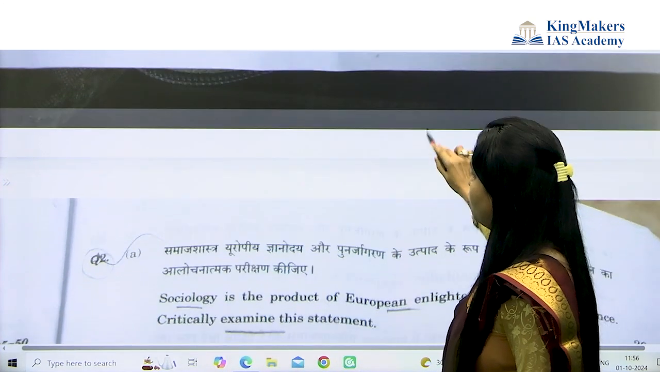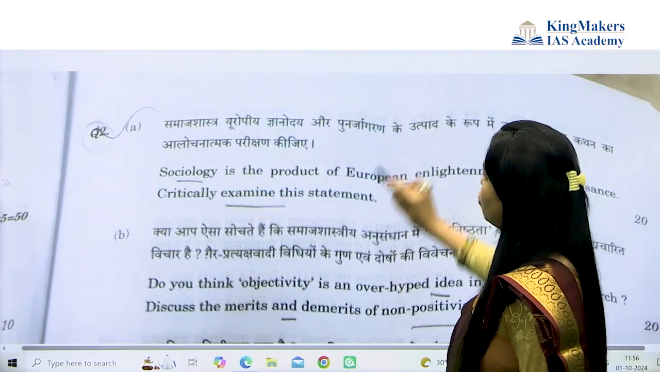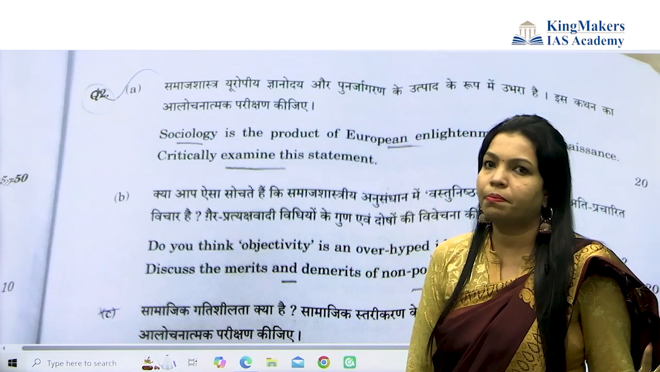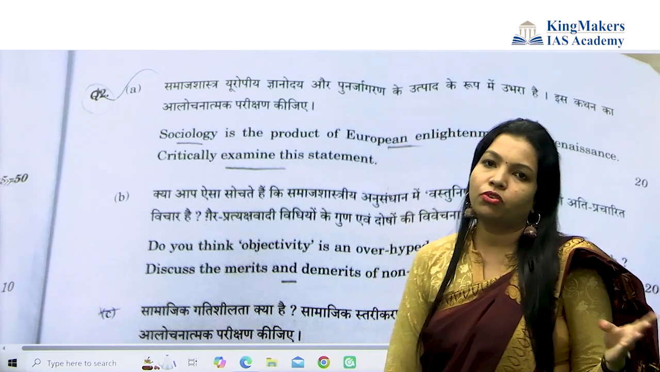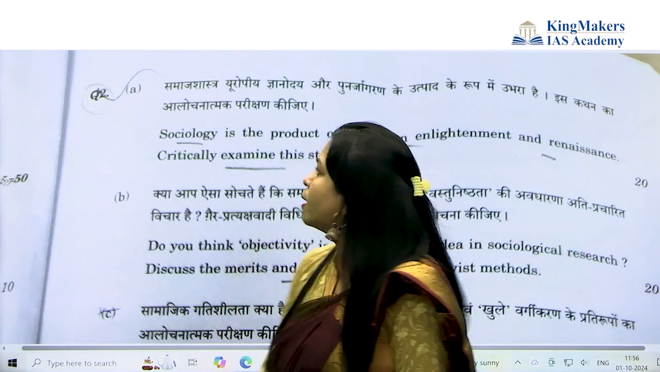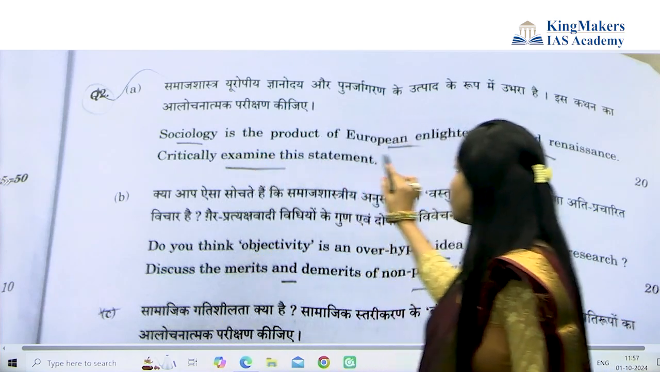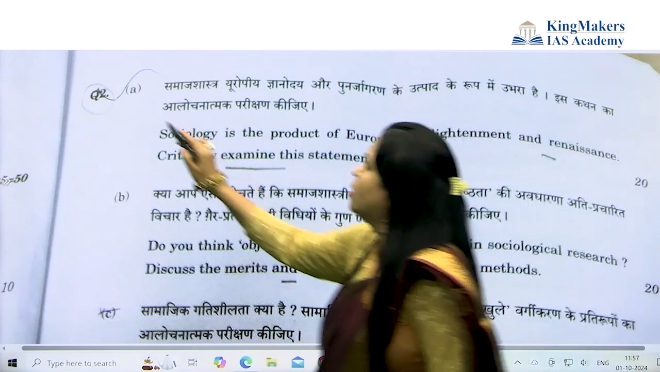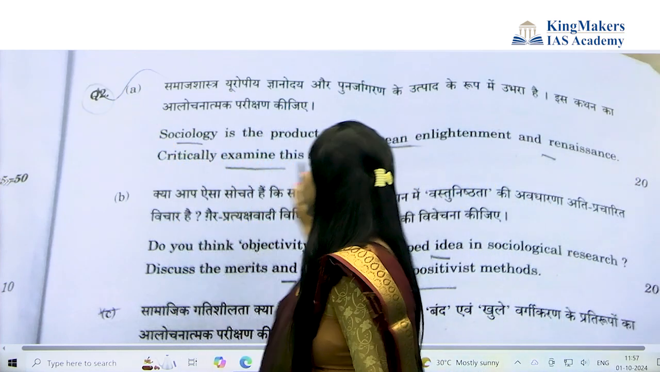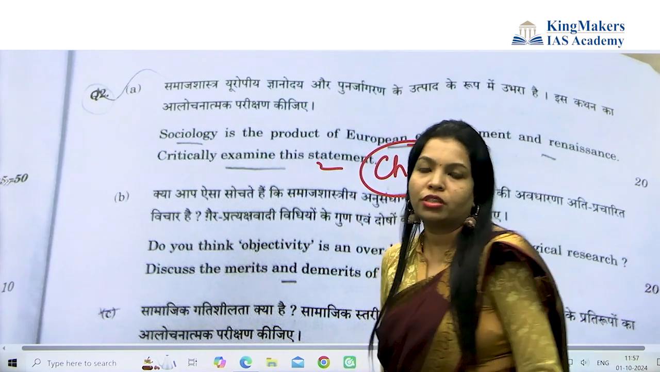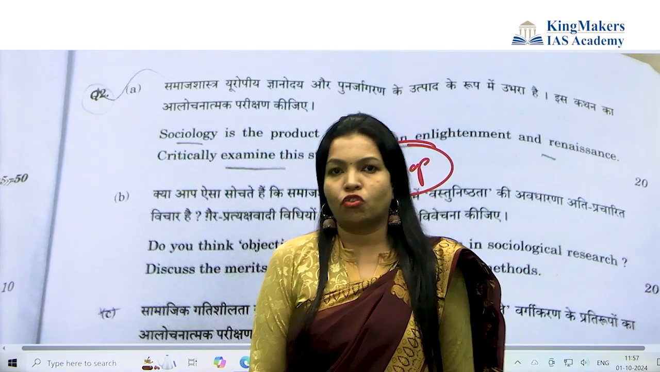Then question number 2 was on sociology. See, this was not a compulsory question. As I said, question number 1 and 5 were compulsory. You can pick from question number 2, 3, 4, any 3 you would need to pick. So question number 2 was: sociology is a product of European Enlightenment and Renaissance. Critically examine this statement. Now see, this is from chapter number 1. So what is chapter number 1? Modernity and social change in Europe and the emergence of sociology.